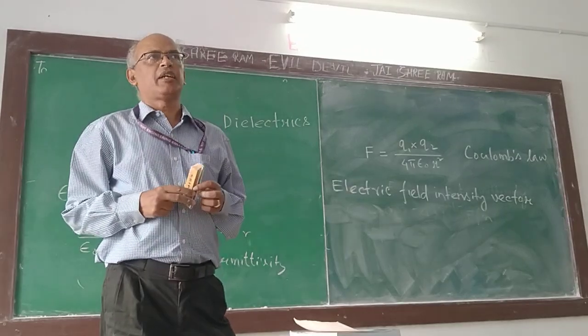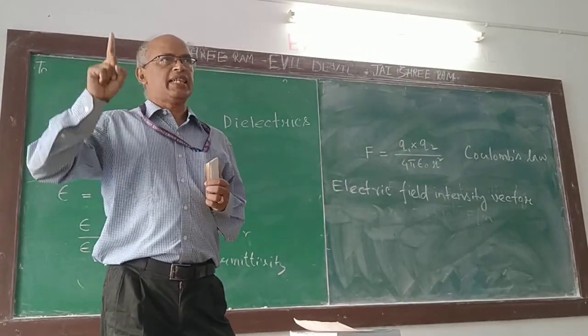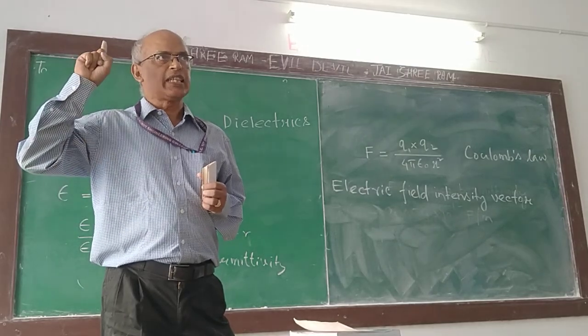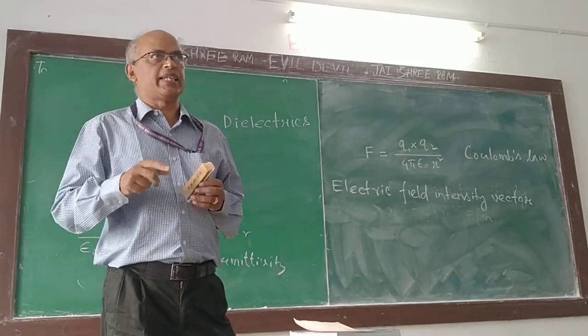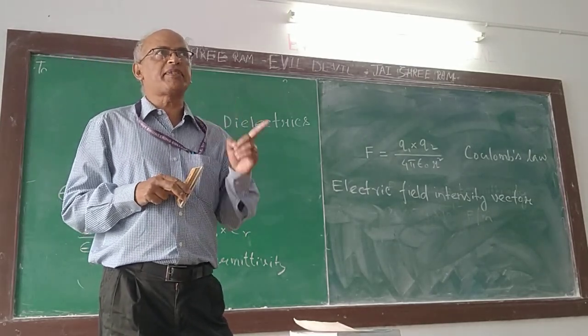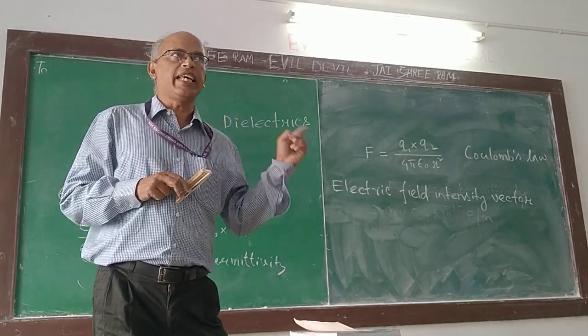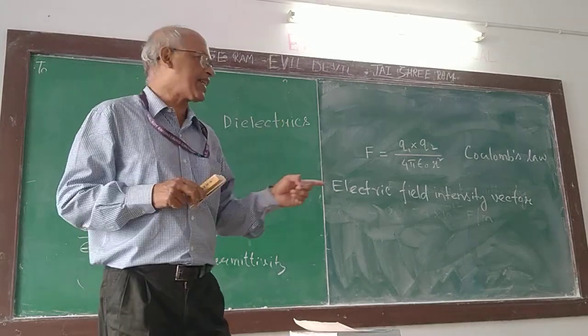It is the force experienced by a unit positive charge. That is called the electric field intensity vector, or E.